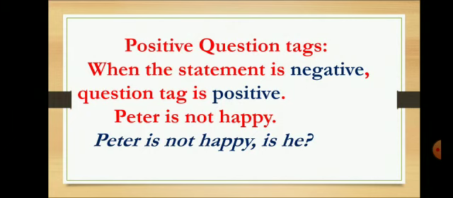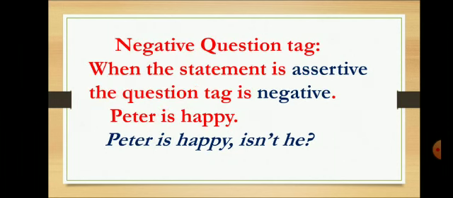So I want to add a question tag with it. Peter is not happy. Now our sentence is negative, so the question tag is positive. Is he? And if we have an assertive statement, a positive statement, then our question tag will be negative. So we have the sentence, Peter is happy. So the question tag will be, isn't he?